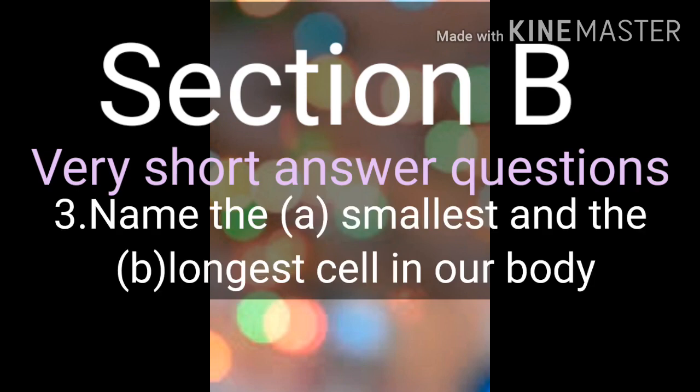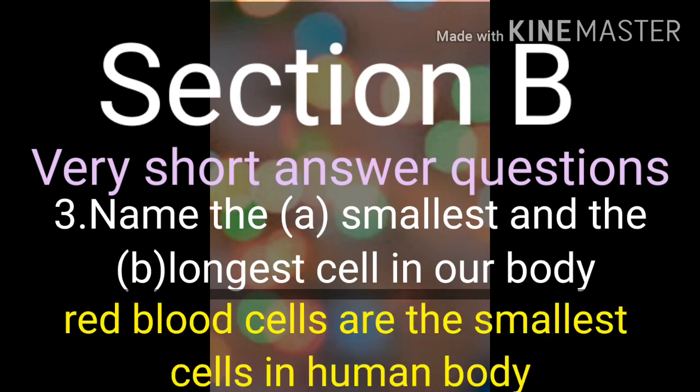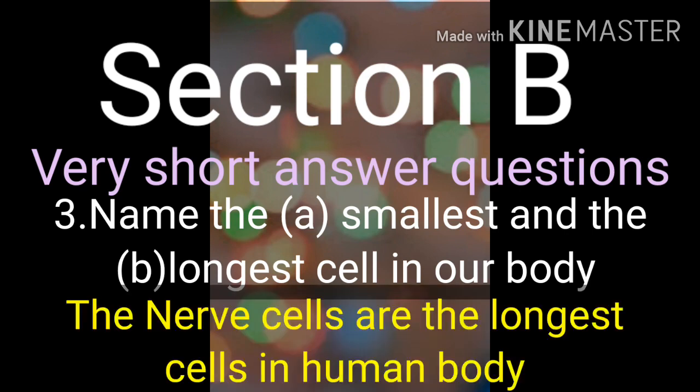Now coming to the next question. Name the smallest and the longest cell in our body. That means in human body we have to give the names of smallest and the longest cell. And the answer is red blood cells are the smallest cells in our human body. They are also known as erythrocytes and abbreviated as RBCs. And the longest cell in our body is nerve cell. So, the nerve cells are the longest cells in human body.